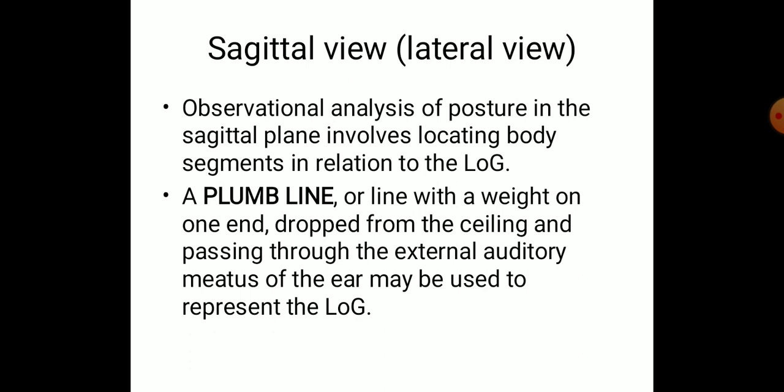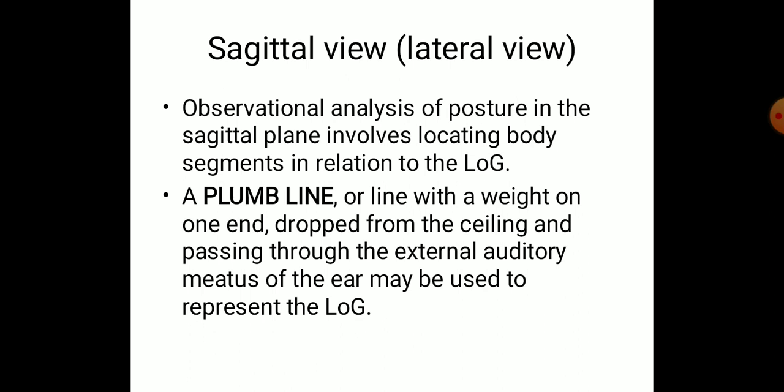A plumb line, or a line with weight on one end, dropped from the ceiling and passing through the external auditory meatus of the ear may be used to represent the line of gravity. This is the easiest method which we adopt to assess the lateral view of the posture. It is something similar to the instruments which carpenters use.